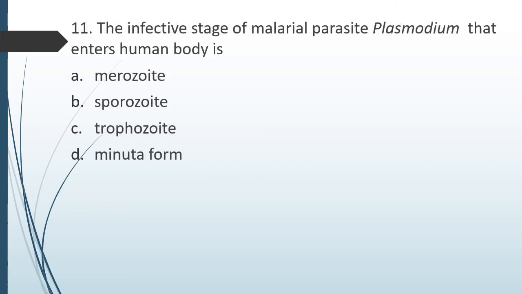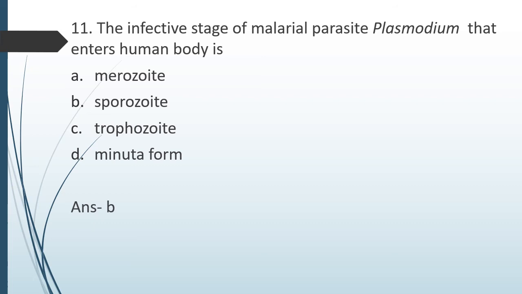Question number 11. The infective stage of the malarial parasite Plasmodium that enters the human body is. So options में 4 stages of malarial parasite Plasmodium has been given. इसमें से कौन सा ऐसा stage है जिस stage में Plasmodium human body के अंदर घुसता है? Merozoite, sporozoite, trophozoite और minuta form. The correct answer is option B, sporozoite.